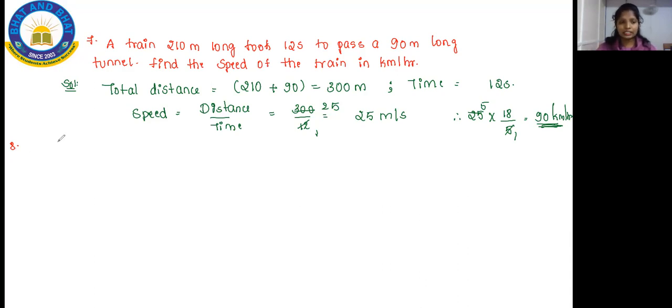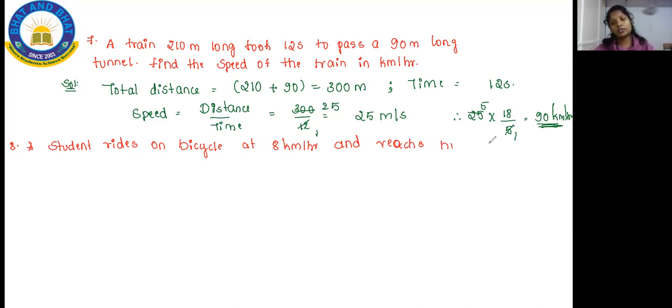The eighth problem says that a student rides a bicycle at 8 kilometers per hour and reaches his school 2.5 minutes late.